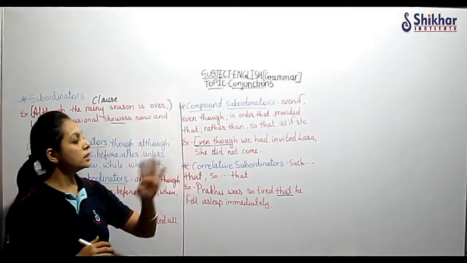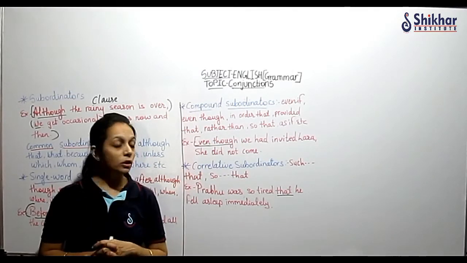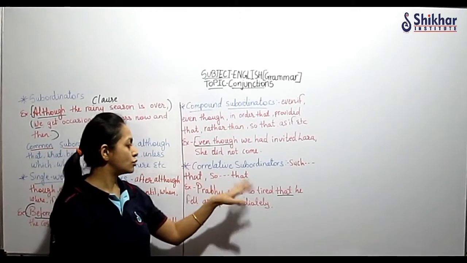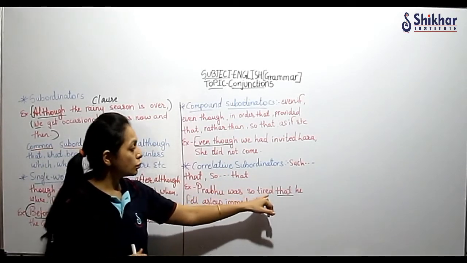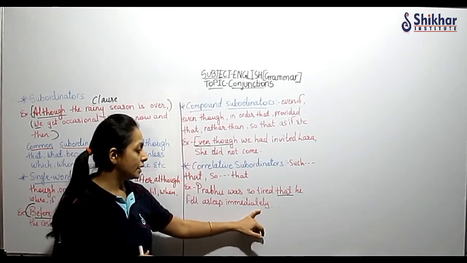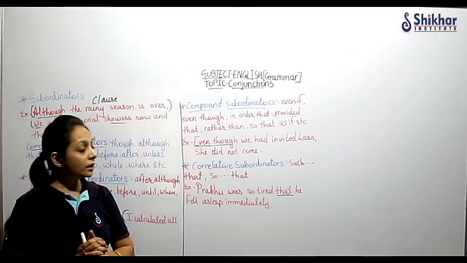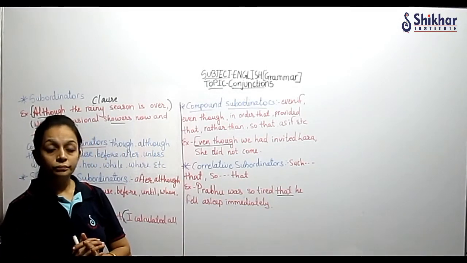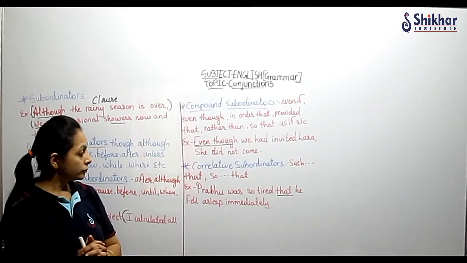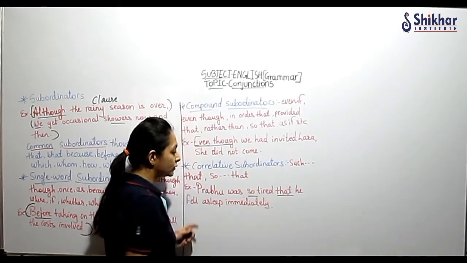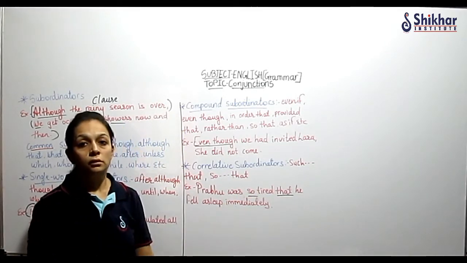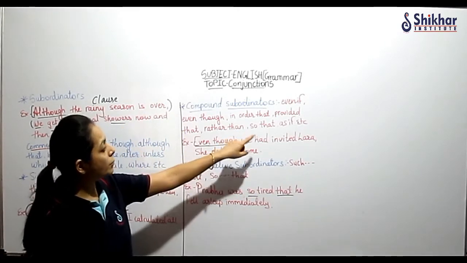Then correlative subordinators. What words are in correlative subordinators? Such that, so that. So two clauses are there. Prabhu was so tired that he fell asleep immediately. Now one thing, have you marked it here? Here, the comma is not there. Can you see a comma here? No, you cannot see a comma.